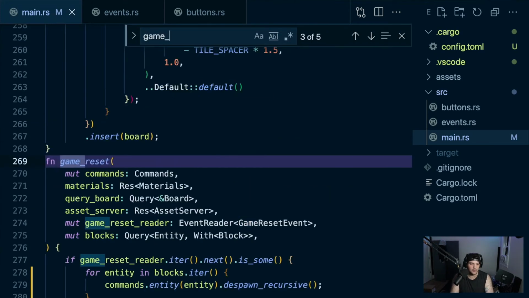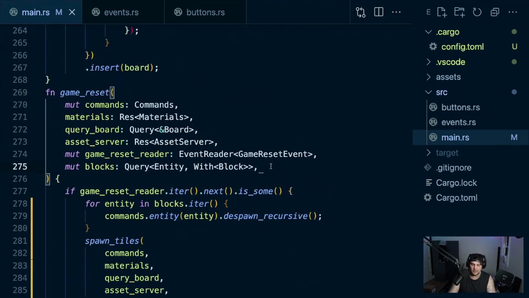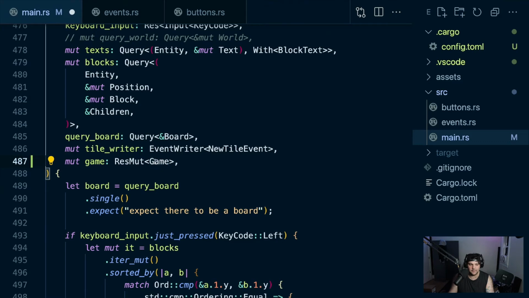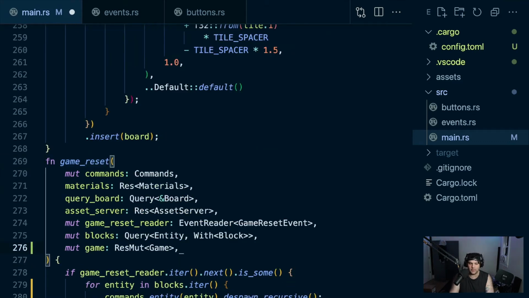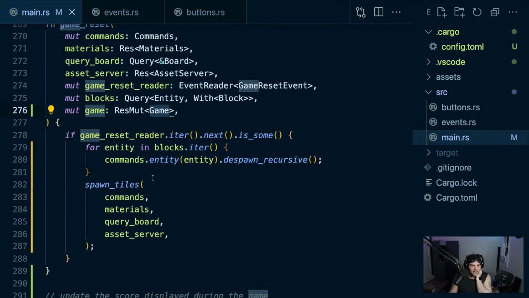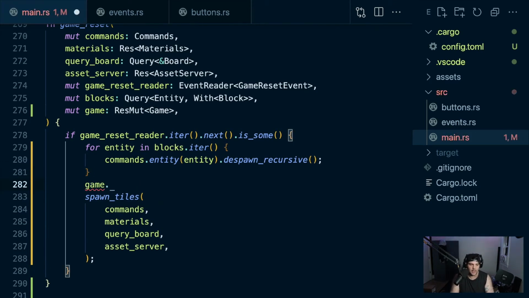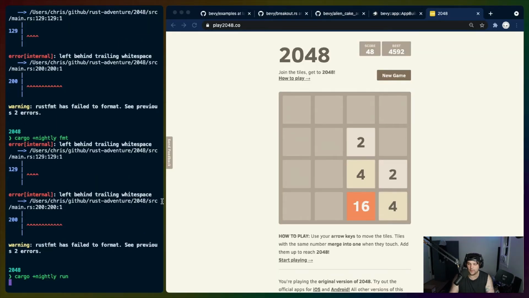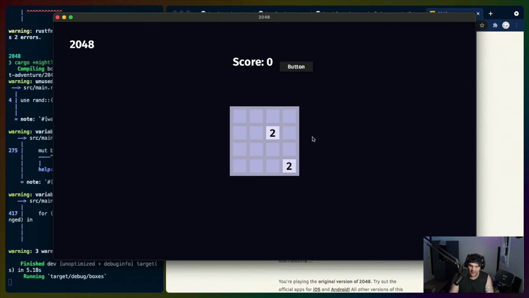So what, game reset, and then we need access to game. So we'll add a mutable game, a resource that is mutable of type game, which will give us the game here. And then instead of doing like somewhere here, we'll do game.score equals 0. Oh, rustfmt is not what I wanted to run. Okay, so we have a game now. If we get 4, 8, 16, so we're scoring correctly.